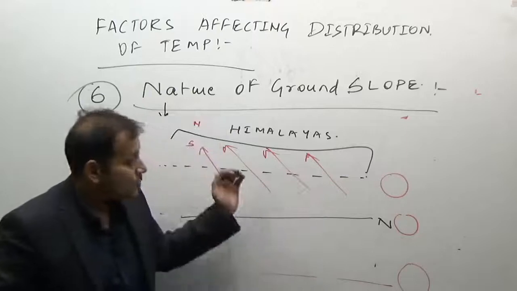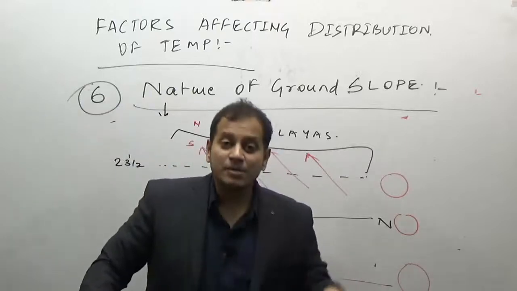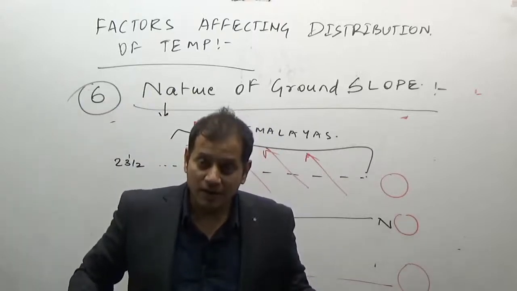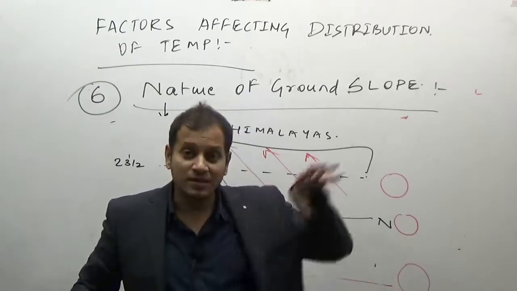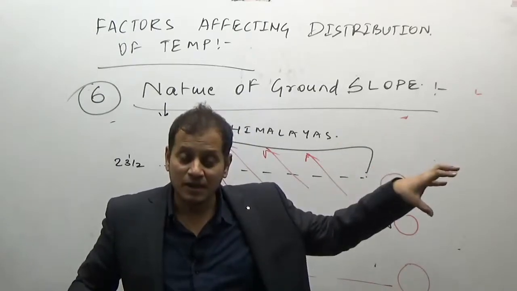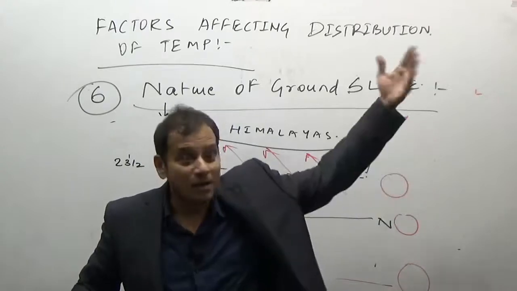So in the east-west Himalaya, the sun in India comes maximum up to the Tropic of Capricorn and up to the Tropic of Cancer. So the sun's rays fall on the southern part of the Himalayas as compared to the other part of the Himalayas.